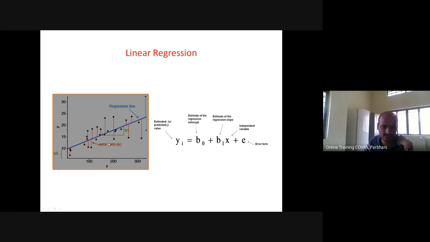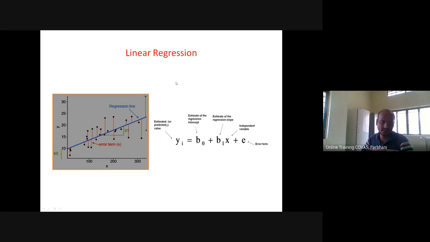Based on this line, you can predict the estimated parameter yi. The equation of the line is y = mx + c. So yi is the estimated predicted value, B0 is the estimate of the regression intercept, B1 is the estimate of the regression slope, how much the slope is, then the independent variable and the error term. Based on this you can analyze your data.